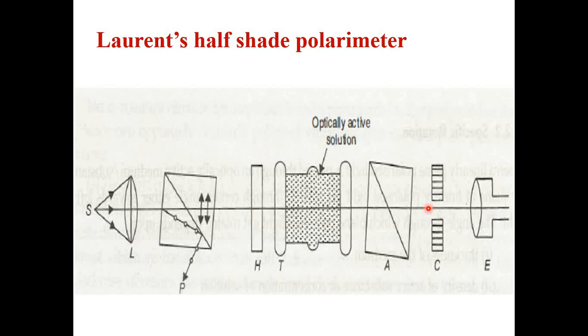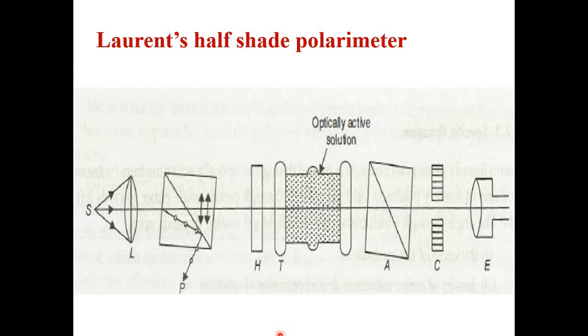Light can easily transmit through glass, but through the silver-covered portion light will not pass. So you get a half dark portion and a half bright portion, and you focus the telescope on that view.